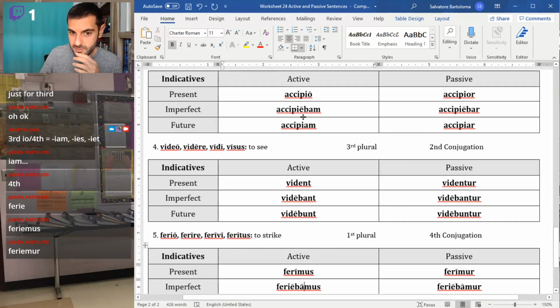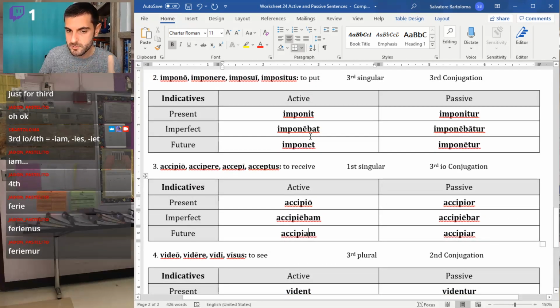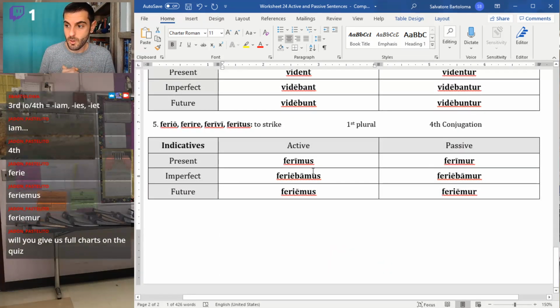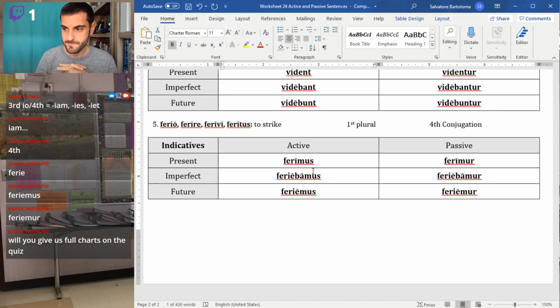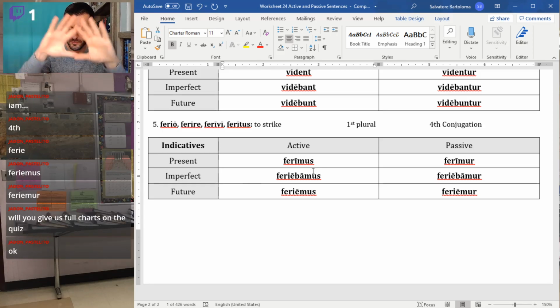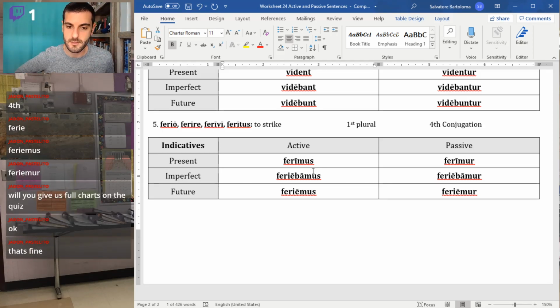The vowels are always going to be the same, right? I guess first person singular is a little weird. So there are a few exceptions. But the vowels are going to basically be the same. So like imponebat, right? You take out the BA, you get imponet. You get your future. So when it comes to this kind of stuff, it's all you. Will I give you full charts on the quiz? You will have these charts on the quiz. Not like first person, second person, third person, singular, plural, six forms, not that. Just these. Yeah, these guys. You will have these kinds of charts on the quiz.